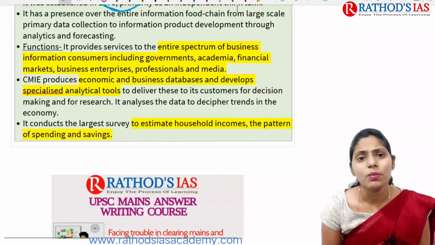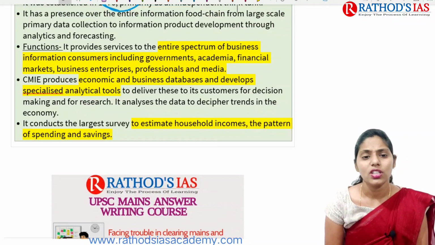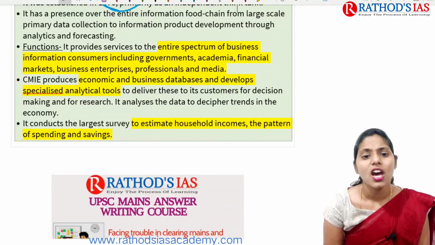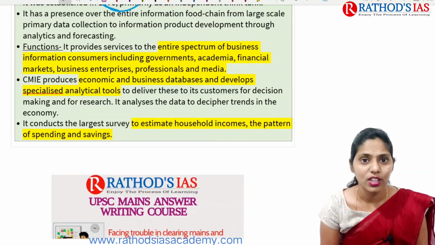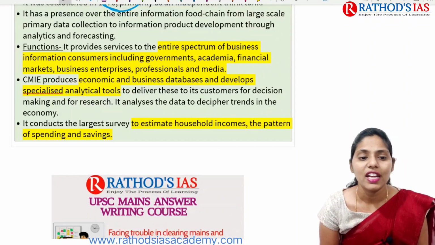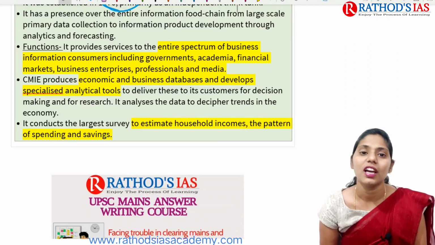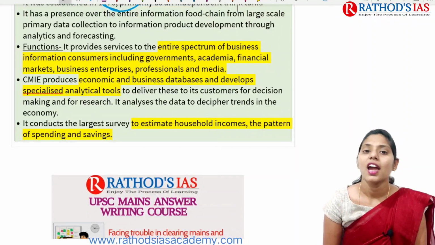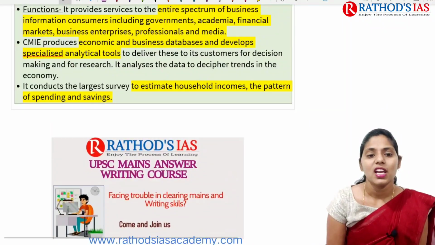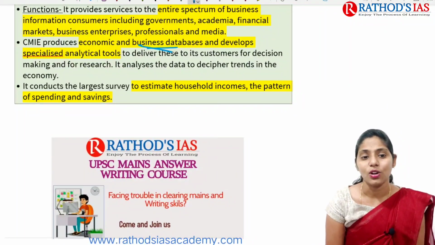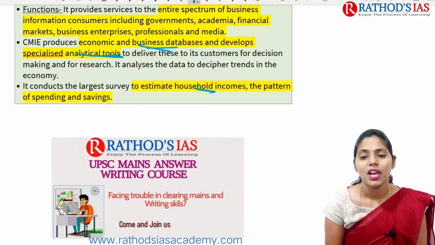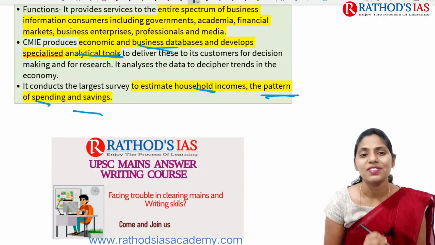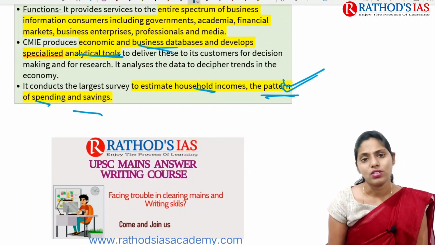And if you're talking about the function of the CMIE, it mainly provides services to the entire spectrum of business information consumers, including government, academia, financial markets, business entrepreneurs, professionals, media, etc. The CMIE also provides economic and business databases, develops some specialized analytical tools, and conducts the largest survey regarding estimates of household income as well as the pattern of spending and saving. So this is about this topic.